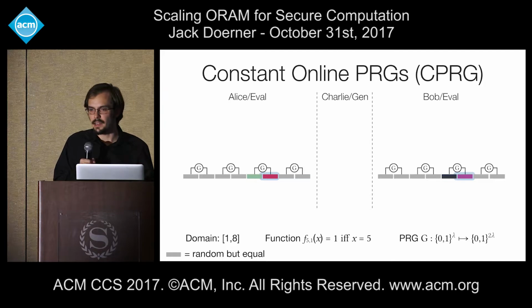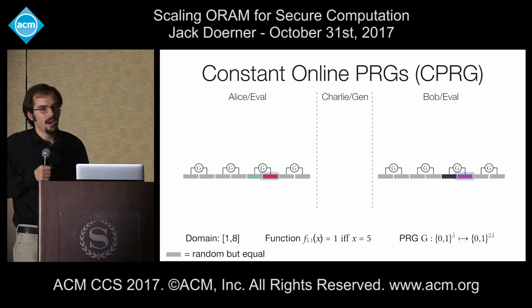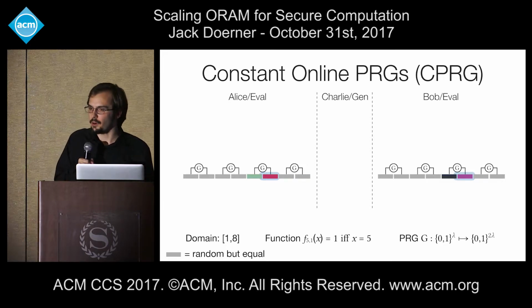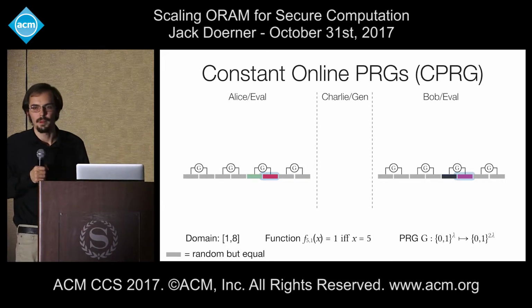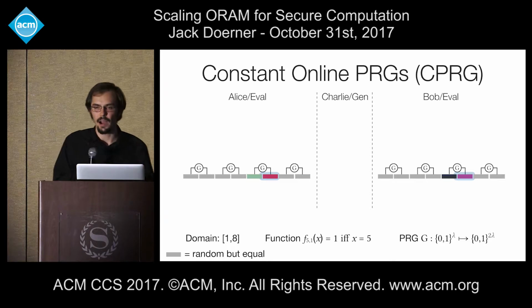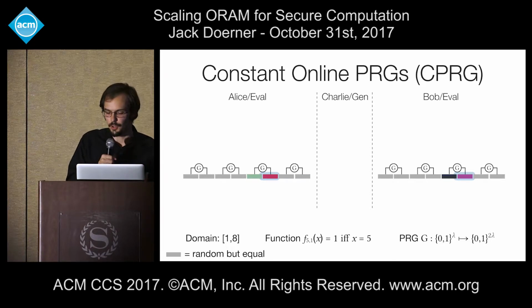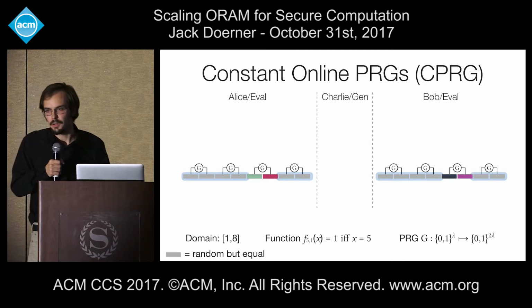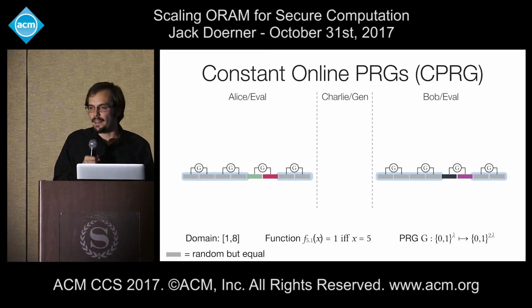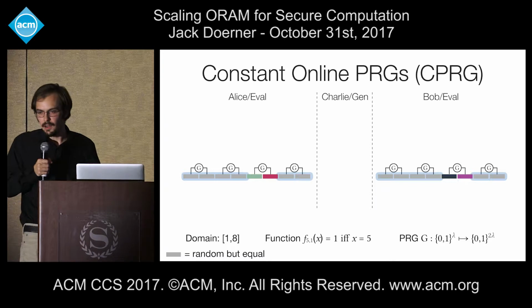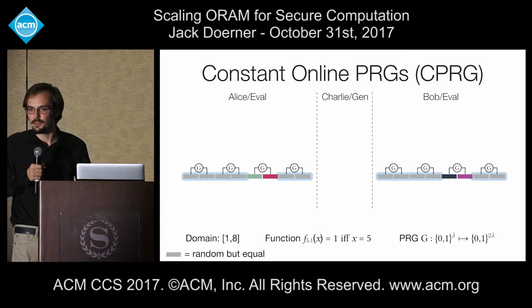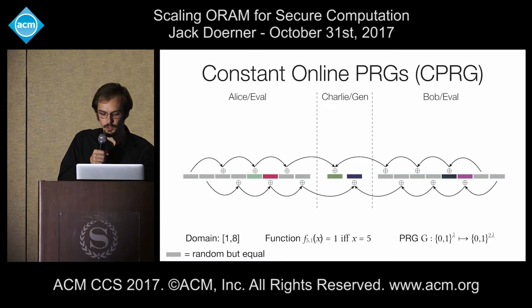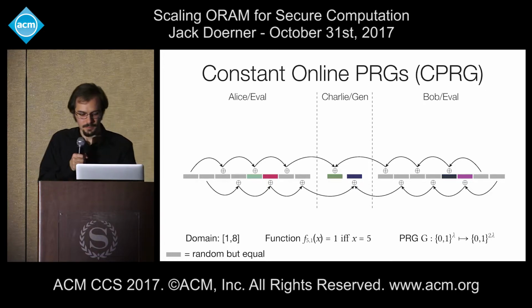Consequently, here's what we can do. Instead of running a pseudo-random generator inside of the generator function, we can run the generator algorithm and the evaluator algorithms simultaneously and in lockstep. And when they arrive at this level, we can allow Alice and Bob to do the PRG expansion locally. They can then sum up all of their left elements and all of their right children under XOR, and then pass those sums to the generator, which can calculate the differences between them, and thereby calculate the correction factor, which can be applied, again, to Alice and Bob's trees.